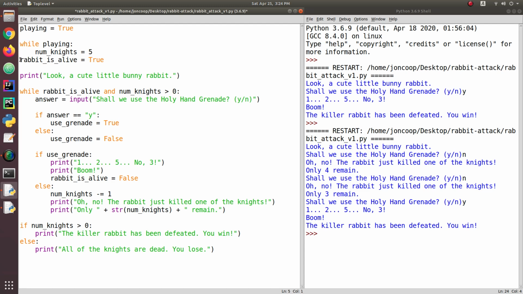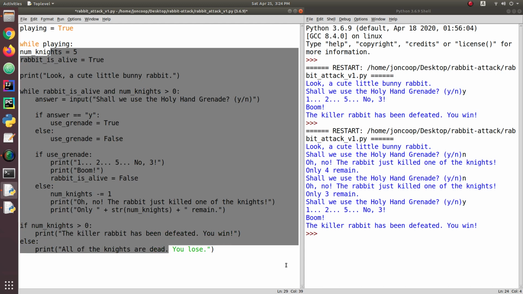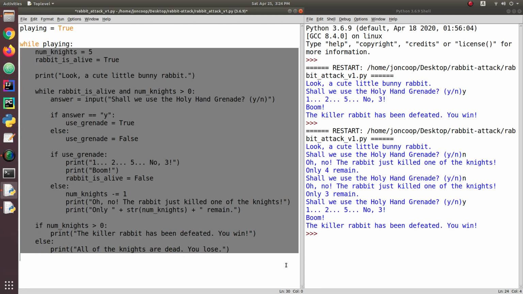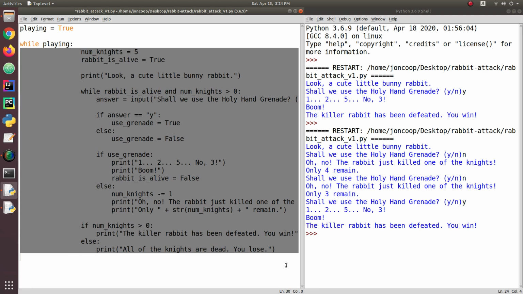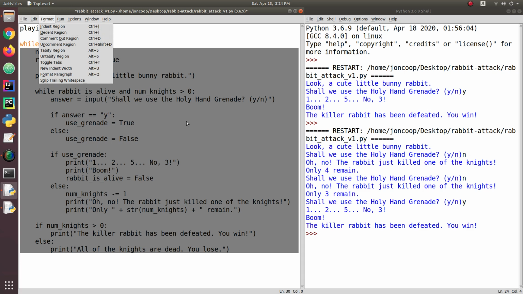And by the way, if you don't know how I tab, it's not necessary to tab every line individually. In IDLE, if you do Control and then the square brackets, you can move all of the lines together left or right, so that you can move code like that. You can also see it in the Format menu: it's indent region and dedent region. You can see the keyboard shortcut.